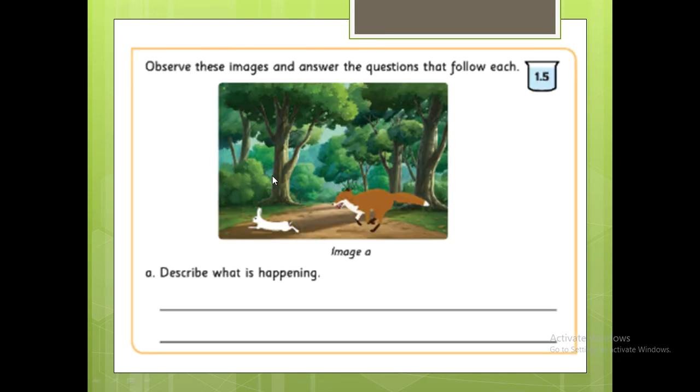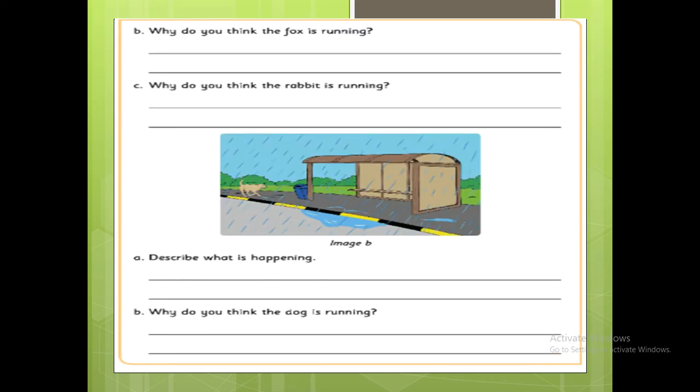It is a forest. A rabbit is running and a fox is chasing. Now we can answer the questions given. What is the first question? Describe what is happening. A rabbit is running and a fox is chasing it. Children, you can write the answer in your studio book or you can write in your note also, but write in your neat handwriting. Next question.